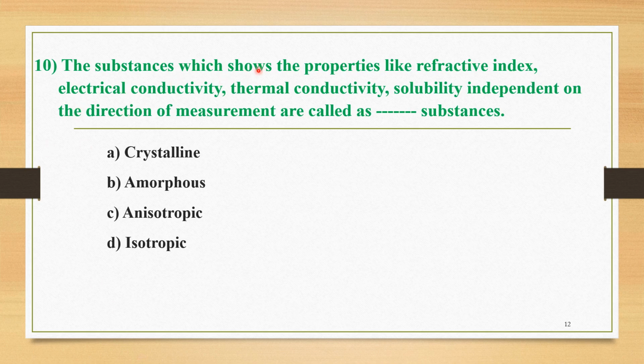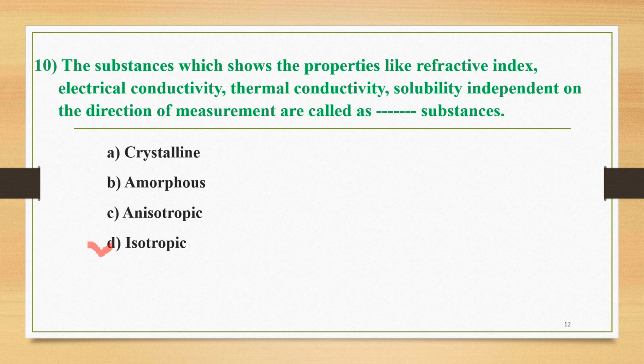The next question, number 10: the substances which show properties like refractive index, electrical conductivity, thermal conductivity, and solubility independent of the direction of measurement are called substances. The four options are: A is crystalline, B is amorphous, C is anisotropic, and D is isotropic. We know the crystal properties of a substance are classified into two types: one is isotropic and the second is anisotropic. If the substances show these properties independent of the direction of measurement, then they are called isotropic, so option D is the correct option.